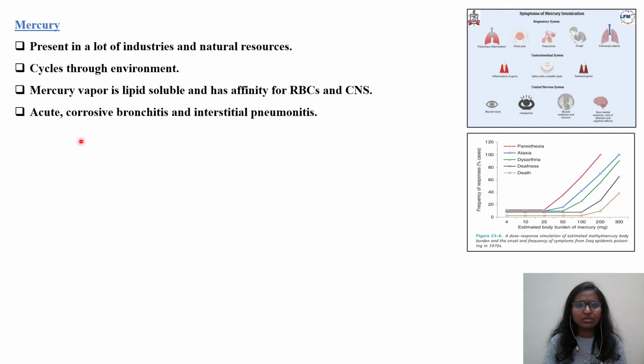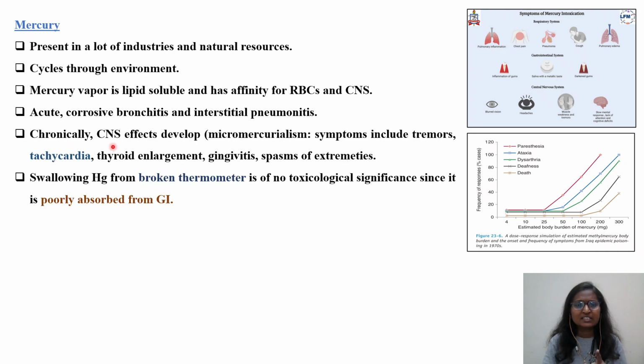Acute corrosive bronchitis and interstitial pneumonitis are the things caused in the respiratory system. So with acute exposure, what is happening? Corrosive bronchitis as well as interstitial pneumonitis. So difficulties in your respiratory system happen on a single, immediate, acute exposure. Whereas in the case of chronic exposure, there are CNS effects. With small concentrations of mercury, micromercurialism will happen. That is why we are discussing the estimated body burden here.